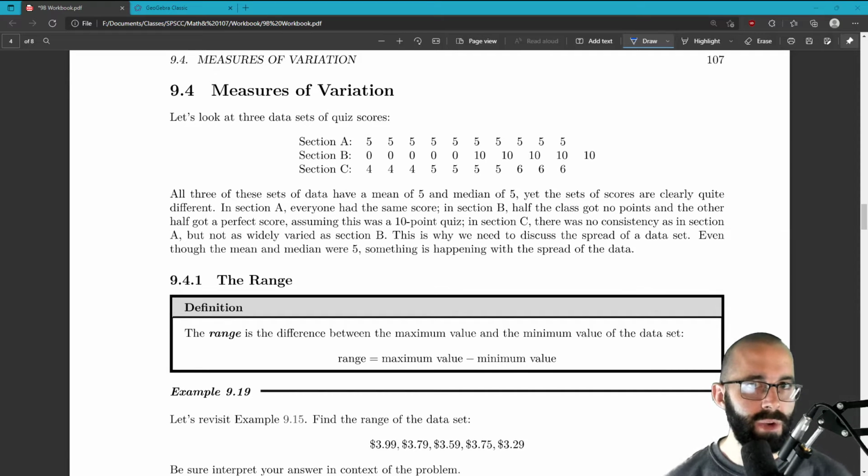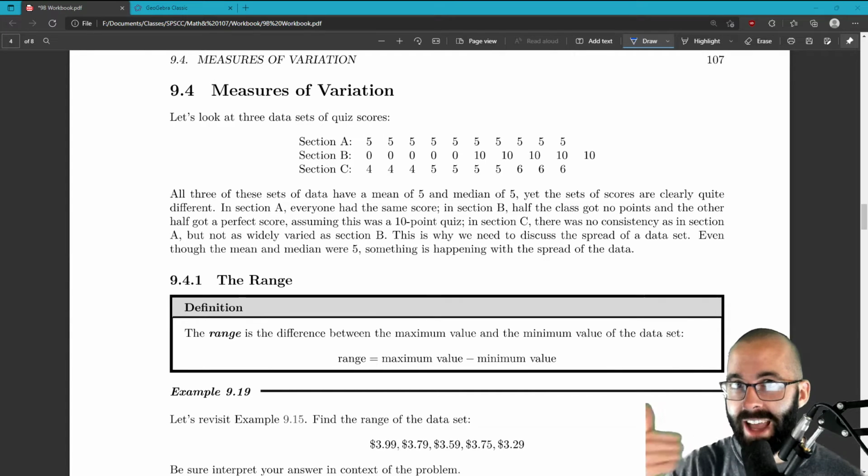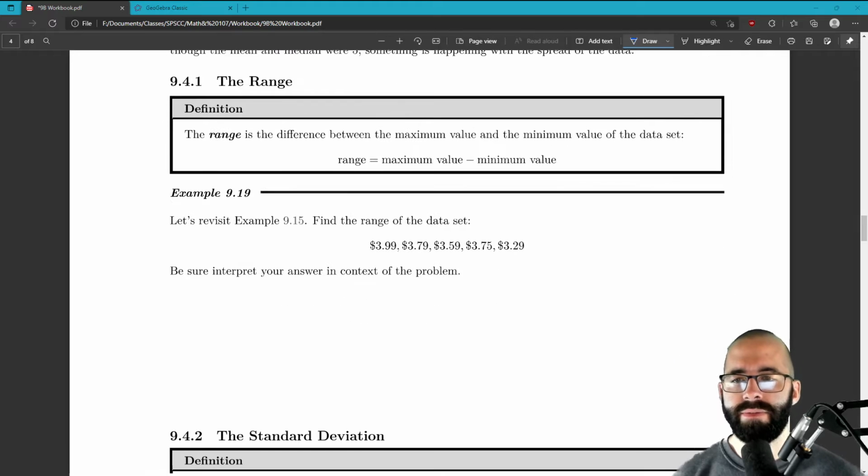You may have also heard range in algebra. Range is the set of all outputs of a function. That's a different range. Okay, forget your algebra. That will be a happy thing for some of you. Range here in the context of statistics means something different. It's the maximum value minus the minimum value. There are some similarities between the two definitions, but they're not the same thing.